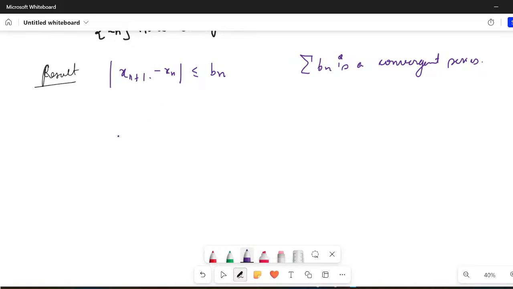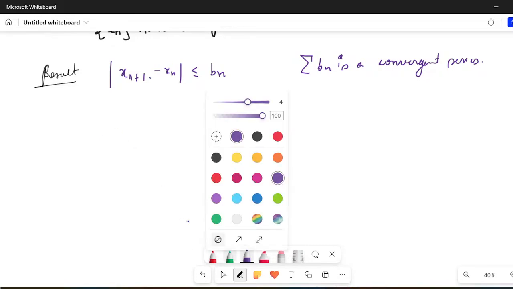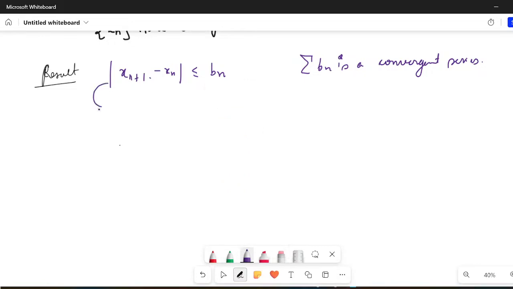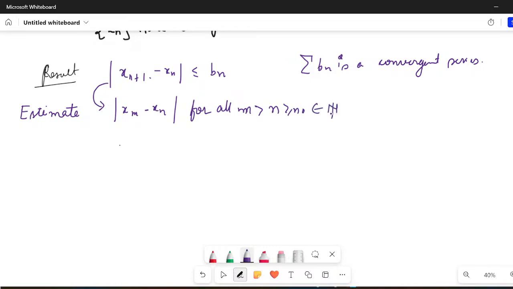Now you see how did this happen? I told you one of the tricks: whenever you have to say that a sequence is Cauchy, you have to estimate the modulus of x_m minus x_n, and that too for all m greater than n greater than or equal to some n naught, which belongs to the naturals. So we have to estimate this at first.